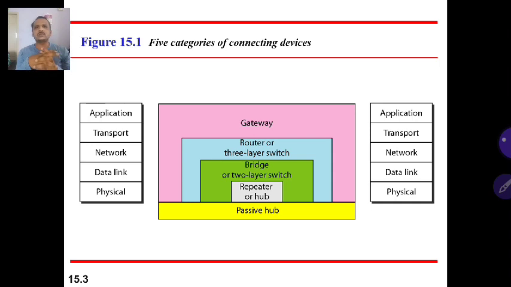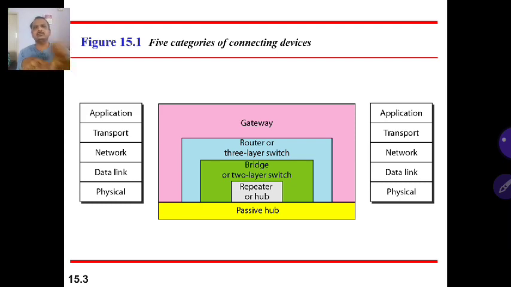A bridge is a two-layer switch which has the capability of making a decision about frames coming from a particular LAN, either to drop the packet or frame or to forward it, depending upon the port addresses of the computers connected to which LAN. Then a router is a three-layer switch. A router is used to connect different networks to form a bigger network. Gateways work with all the layers of TCP/IP. Usually gateways are computers.